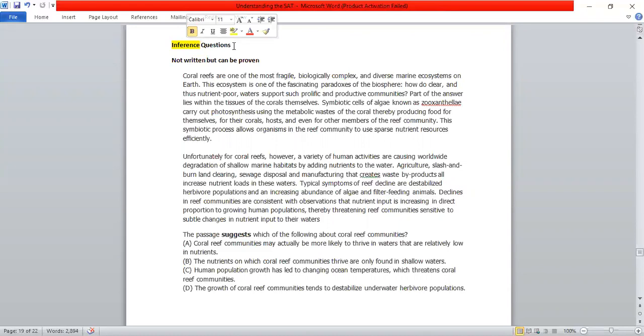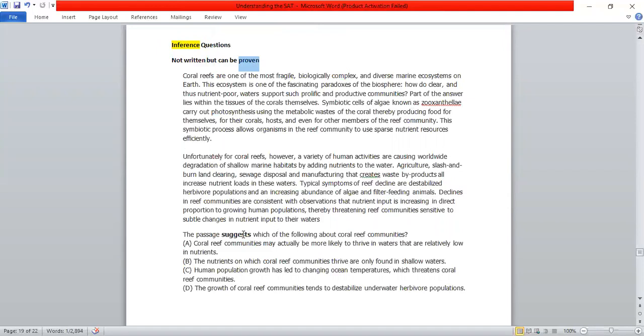So inference is something that is very close to what you want to say, but you haven't said that. So what you're going to look at is something that is not written in the passage directly, but you can prove it, prove it based on the lines somehow. Okay. Let's see one of the question types.